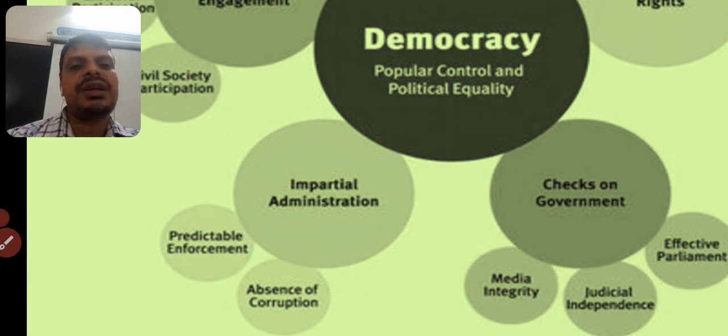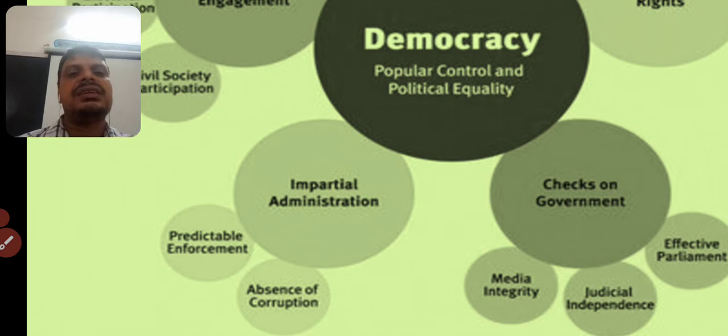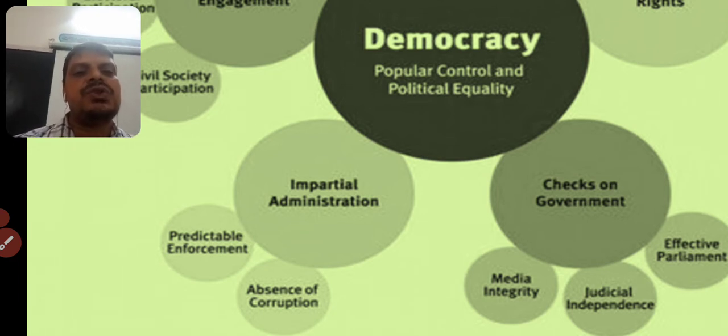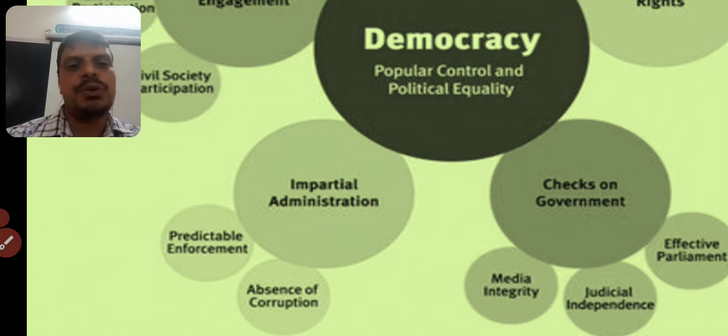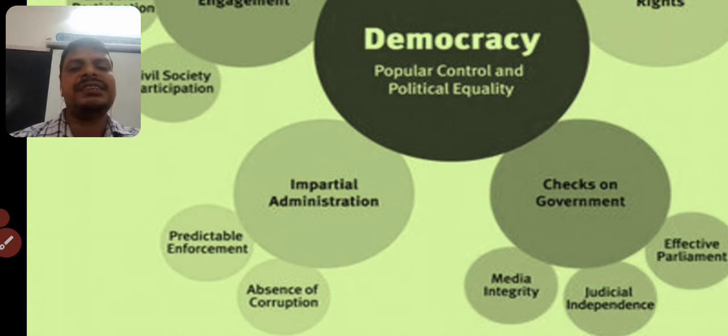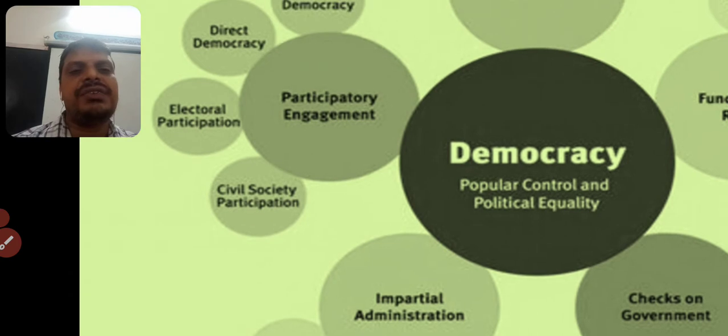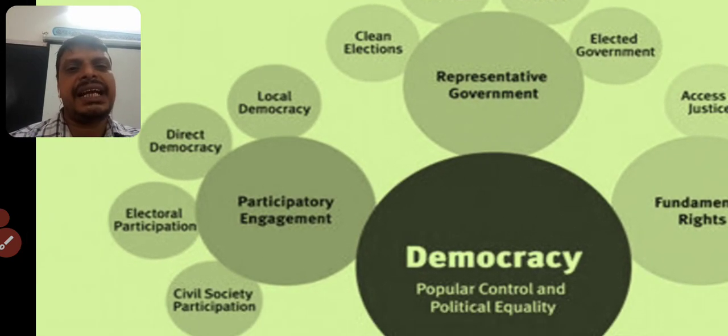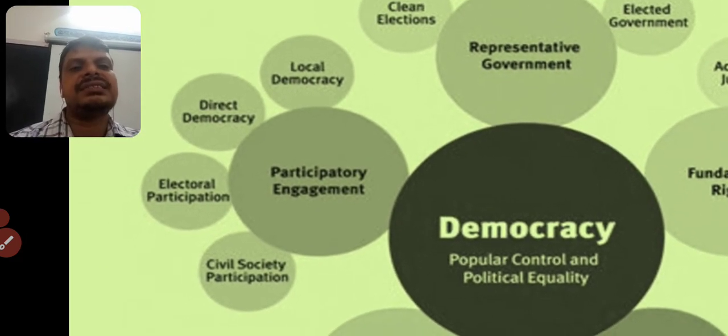Next, the fourth one is impartial administration. The administration should take place impartially. How can it be done? Through absence of corruption. There would be no possibility of corruption because there would be a lot of controls on the government. And we find periodic enforcement, enforcement for different systems against the government, checks we find here.